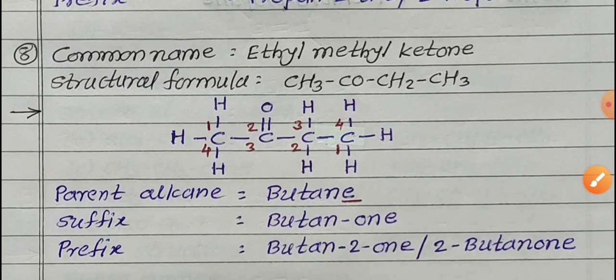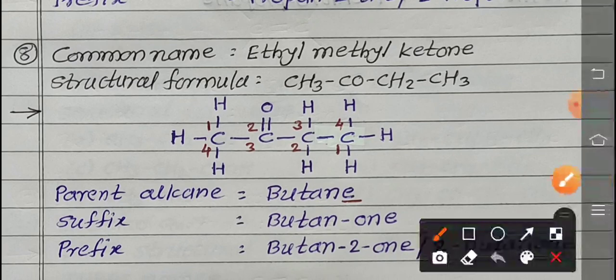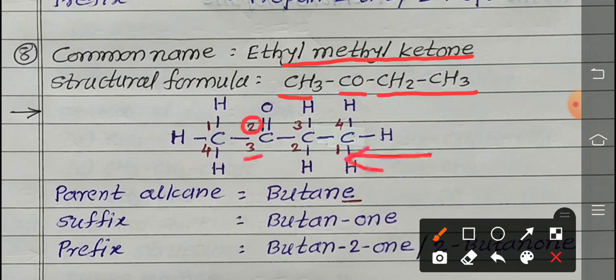Eighth one is given. Common name is ethyl methyl ketone. Structure formula is given. Ethyl, that is 2 carbons, methyl single carbon, and in between the functional group ketone is present. So see the structure. We are numbering from left to right and right to left. Which is the minimum number? 2 as compared to 3. So right to left numbering is wrong, left to right numbering is correct, because we are getting the minimum number to the carbon of that functional group.